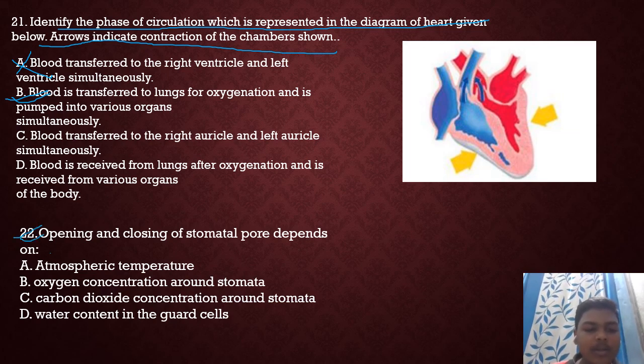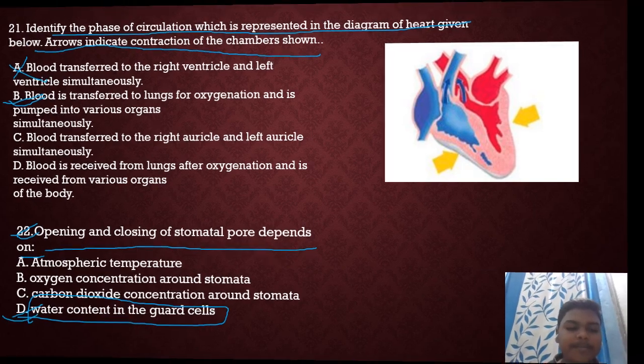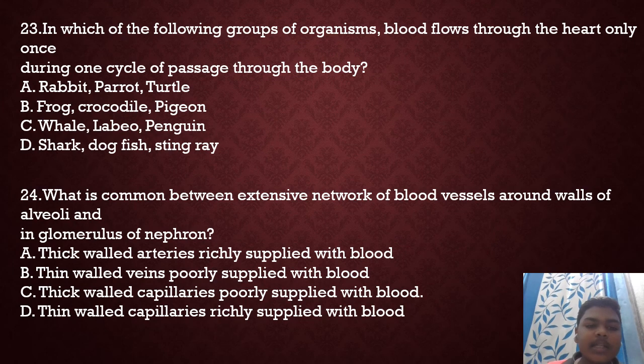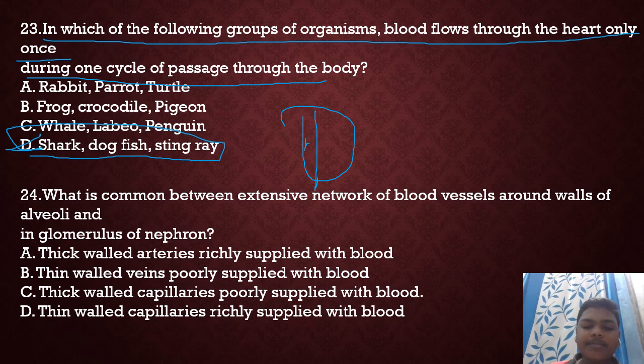Next, the 22nd question: opening and closing of stomata depend upon the water contained in the guard cells. So the answer is option D. Next question: in which of the following groups of organisms does blood flow through the heart only once during one cycle of flow through the body? Option D is right because shark, dogfish and stingray are fish and they have a two-chambered heart. So the 23rd answer is option D.